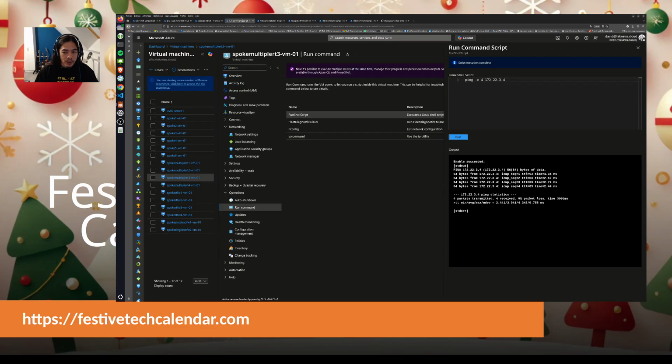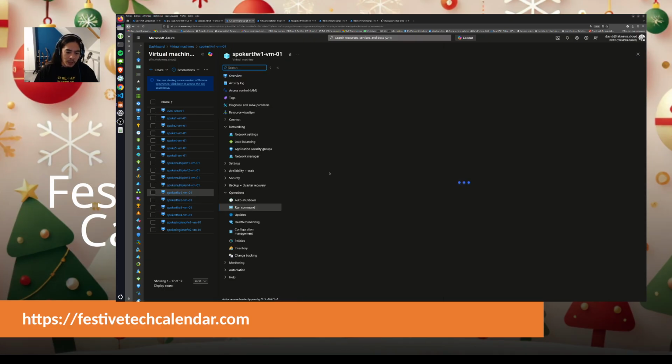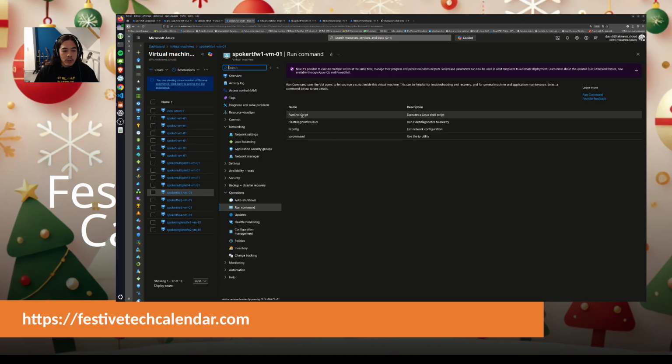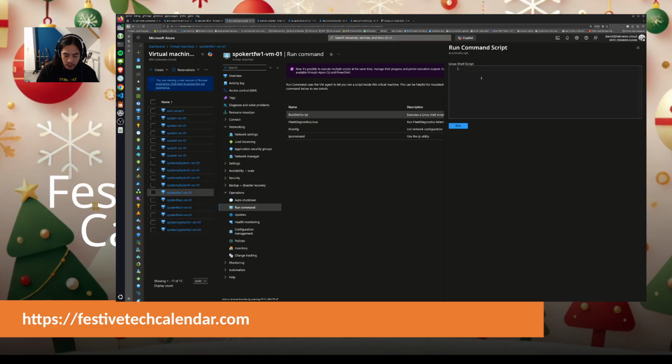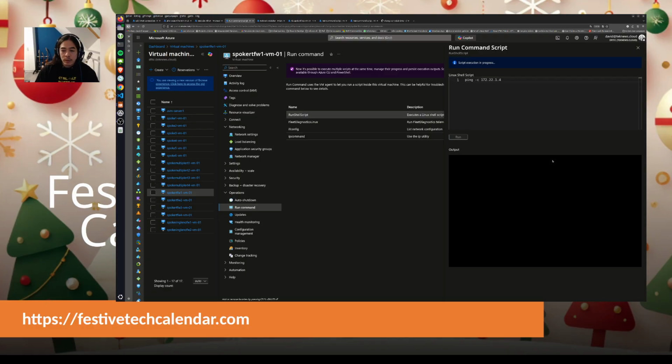Okay, seems correct. I want to verify that because I do not trust it, so I will generate some traffic and then I will check the log of my firewall. Shell script over there. So let's do a ping to 10.22.1.4. Yep, let's run that. It should work.